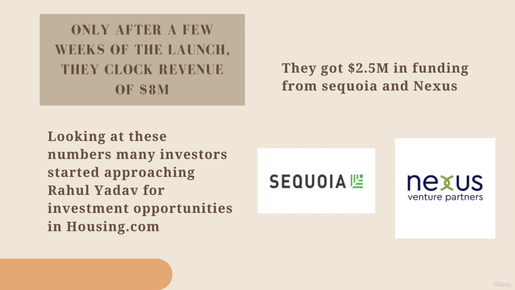Now, this is something interesting, guys. Generally, we have heard that founders approach investors, right? That is what happens 99.9% of times. This was the very first time that investors started approaching Rahul Yadav. So, here is a great lesson for you: create a great product, create a great service that investors come to you to invest. So this way, Housing.com got funding of $2.5 million from two leading investors, which were Sequoia and Nexus Venture Partners.